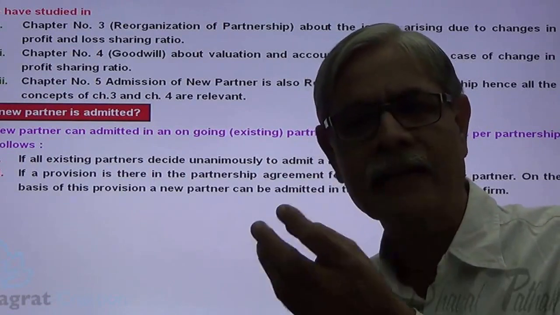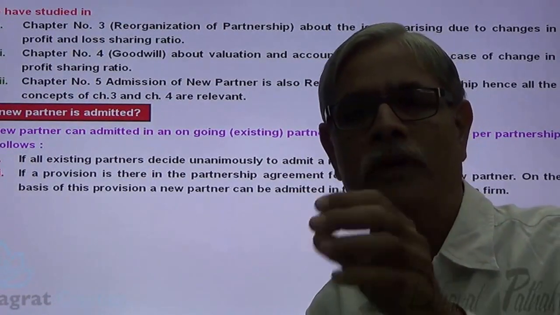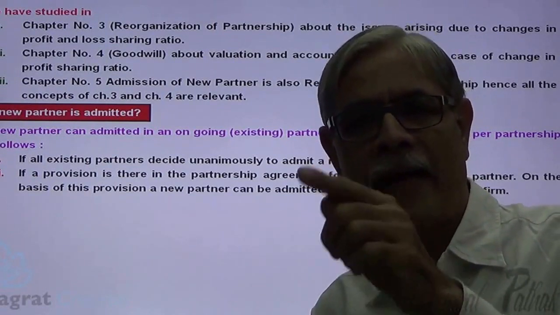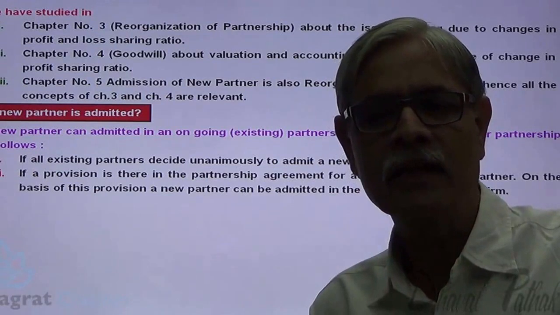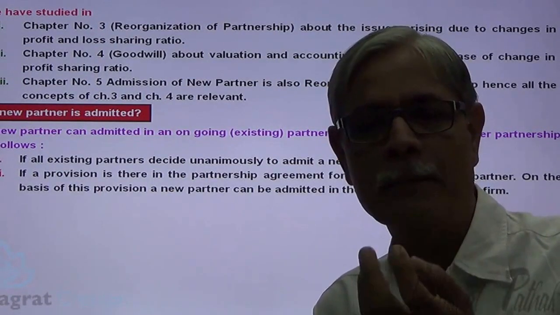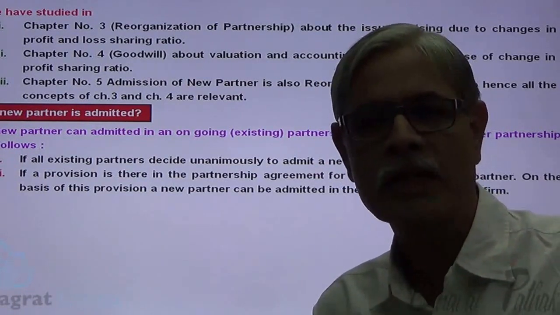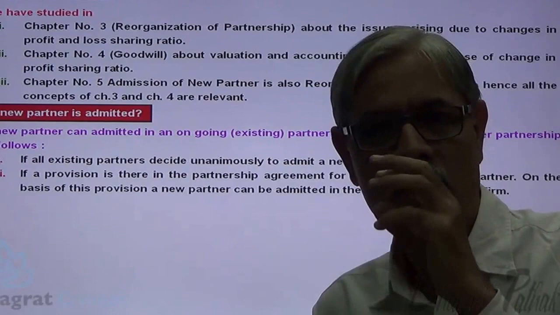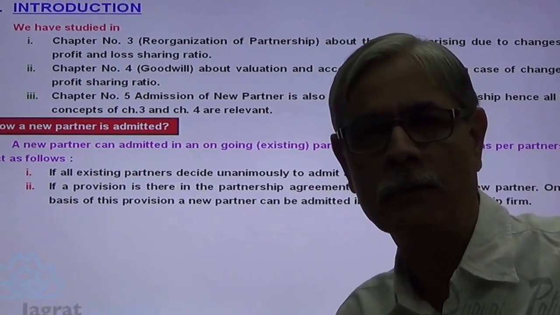At that time there was a total unanimous consent about the admission of a partner, and the stipulation as to that was drafted in the partnership deed. If such unanimous decision is already taken, in that situation, in light of that understanding, that agreement, a new partner can be admitted in a partnership firm.